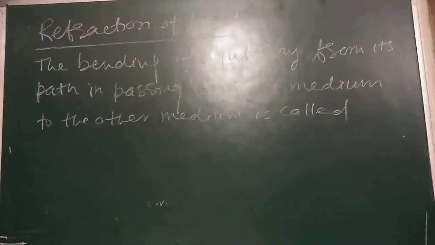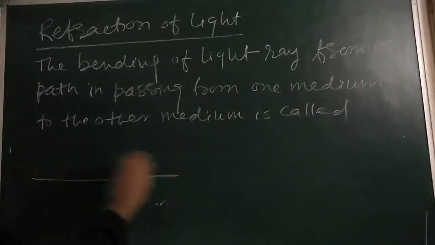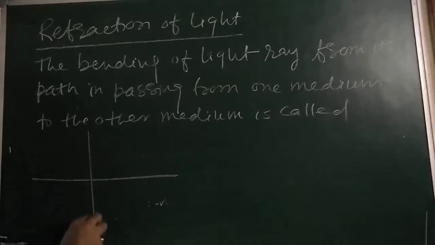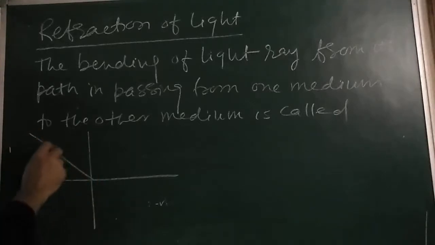Now we are going to see if the refracted ray bends towards the normal. Suppose here is our axis, here is the normal. A ray is coming, say the incident ray AO comes like this.